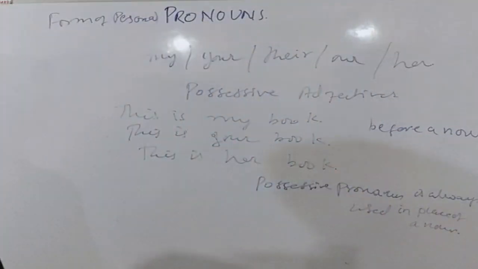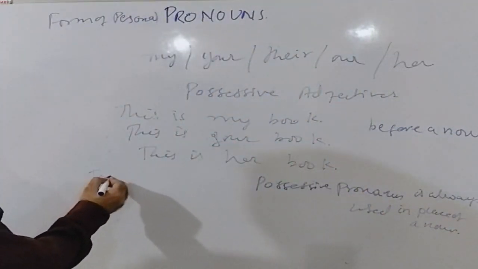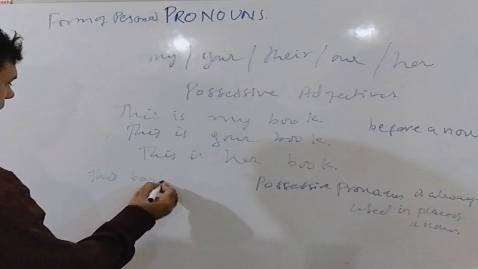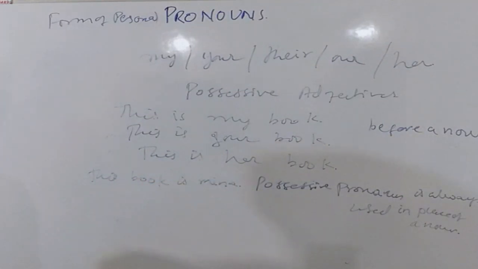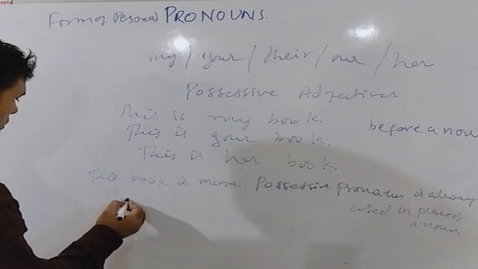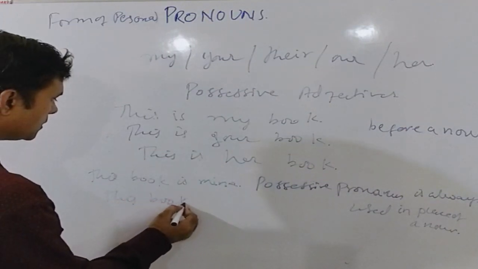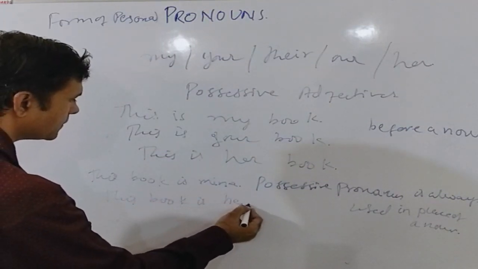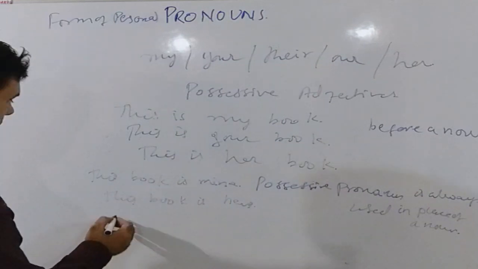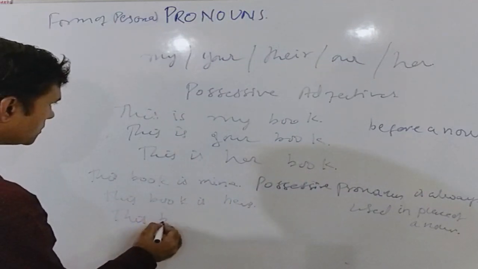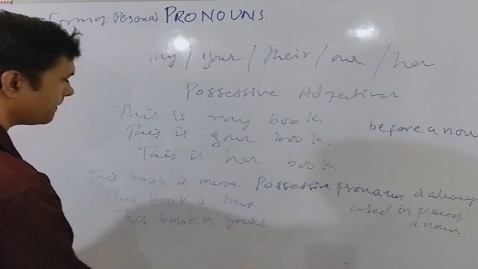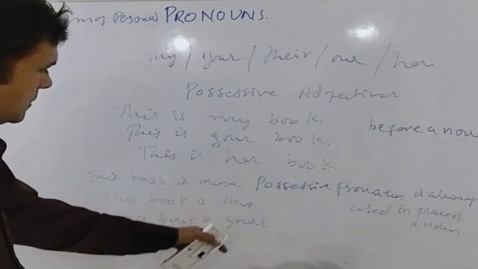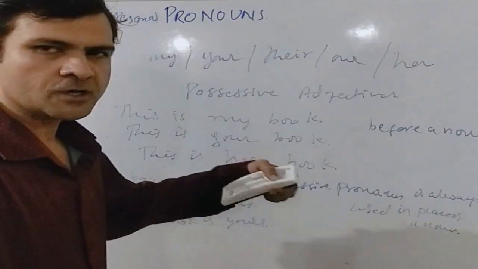As for example, this book is mine, or this book is hers, or this book is yours. So mine, hers or yours, these are possessive pronouns.